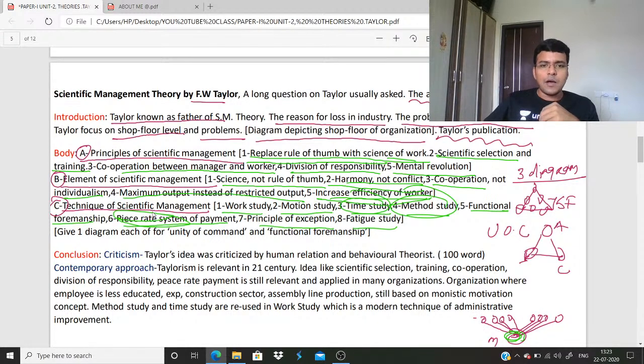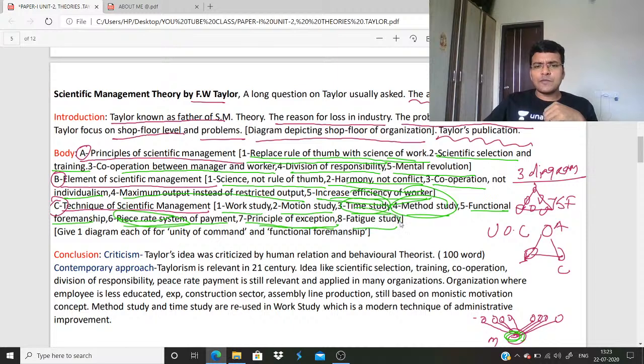Principle of exception. Listen, principle of exception means Taylor wants that the manager should let the employee do their work. The manager should give a free hand to the employee. If the employee finds any problem, the manager comes to their rescue. This is one type of decentralization. Taylor focused on the concept of decentralization in organization.